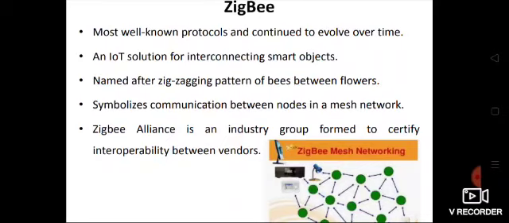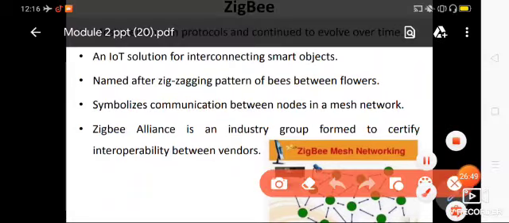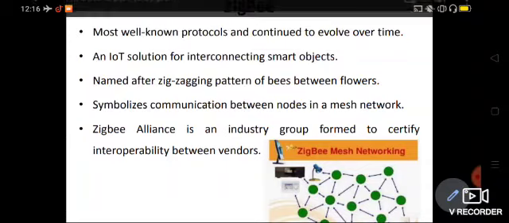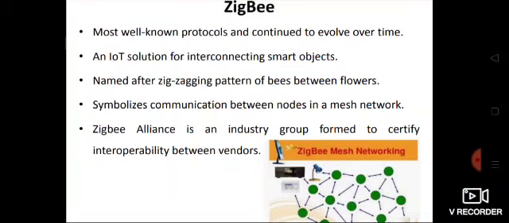So how the bees move from one flower to another flower, in a zigzagging pattern, the same way the data flows in ZigBee. Here you can see the different nodes available. At the bottom of the slide I have given you the ZigBee mesh networking.